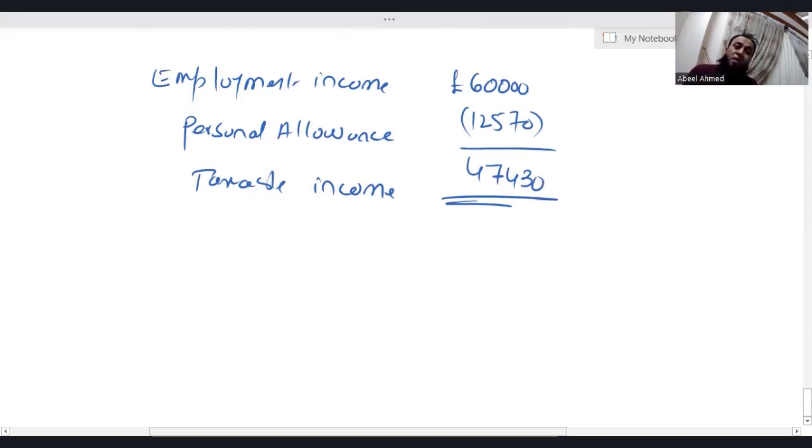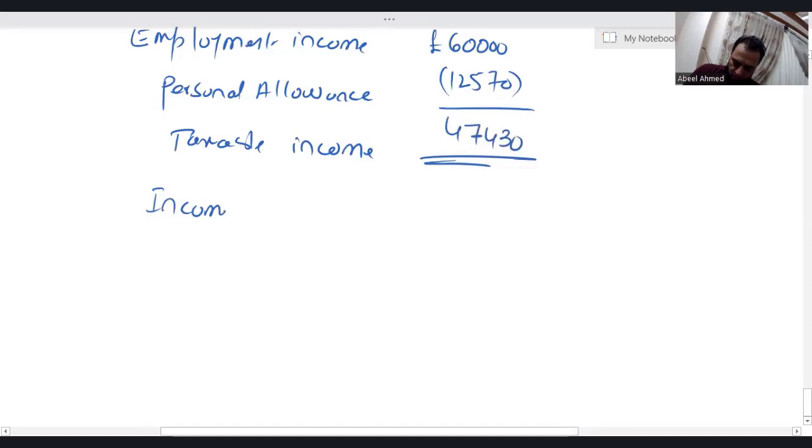How to apply the tax? Actually, first you have to use the basic rate band. Once you have consumed the basic rate band, after that you will go for the higher rate band. The basic rate band starts from pound 1 and ends at 37,700 pounds in Finance Act 2023. It was the same in the previous Finance Act as well, that is Finance Act 2022. But leave that. Obviously, you are studying Finance Act 2023, so let's focus on that.